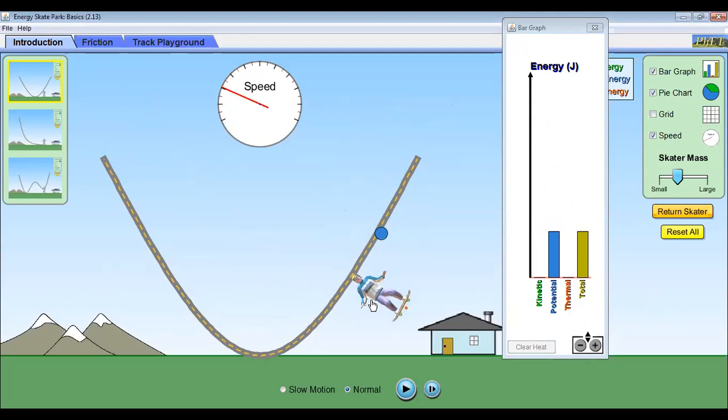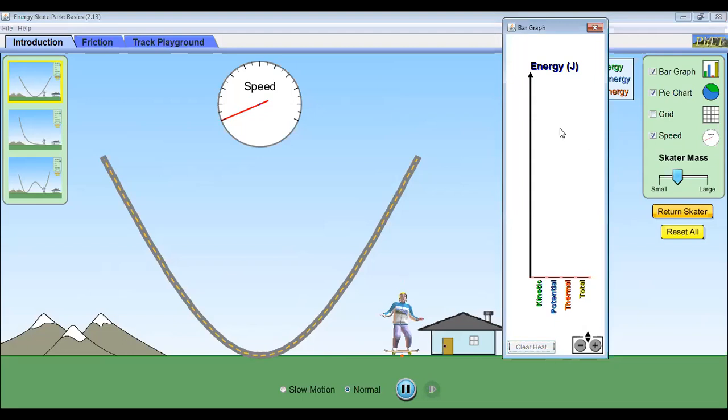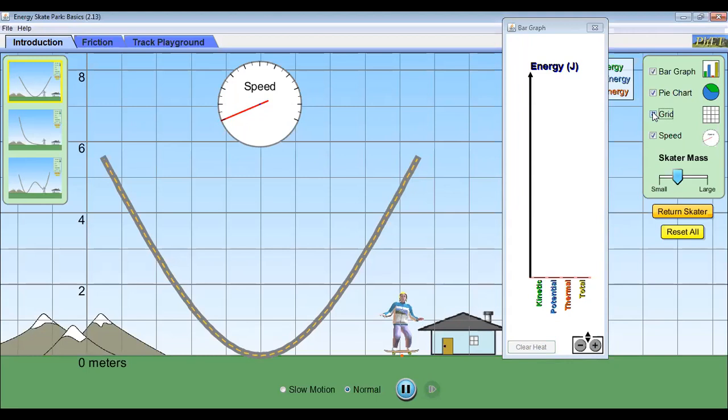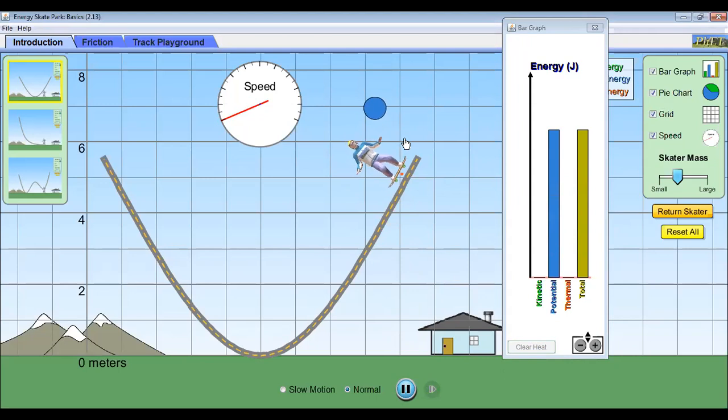I will keep it on the ground. Okay. Let me wait now. Now I will turn on the grid. Now this is what I want to say. As I said, energy can neither be created nor destroyed. So now we'll talk about the creation. Okay. So I lift it and you will find that I have lifted it from this height.